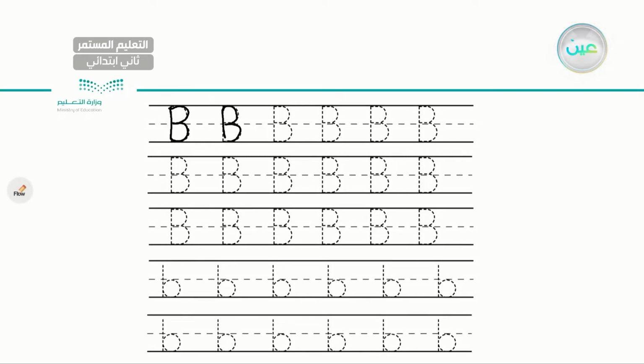Keep writing, write between the lines. Make sure you are writing correctly. Very good. Now, let's try to write without the lines or without tracing. Very good. This is capital B. Let's go ahead and write small b.